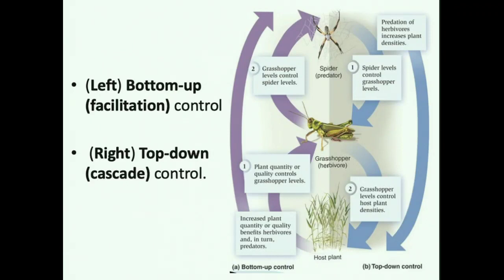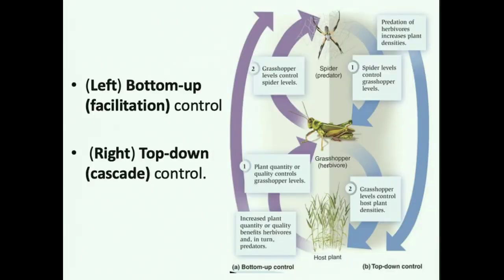So here's a simple food chain where we have a host plant that's being eaten by an herbivore, the grasshopper, and a grasshopper that's being eaten by a spider. Now, on the left, the purple arrows indicate bottom-up control. So this says, well, what if our host plant becomes more abundant? Well, if our host plant becomes more abundant, then there'll be more grasshoppers. If there are more grasshoppers, this will support more spiders. Conversely, if the host plant becomes less abundant or there's a disease that harms the host plant, grasshopper numbers will decline and spider numbers will decline. So that would be bottom-up regulation.